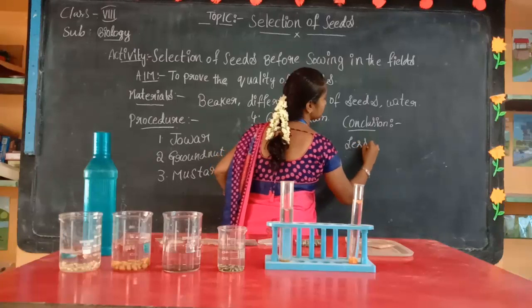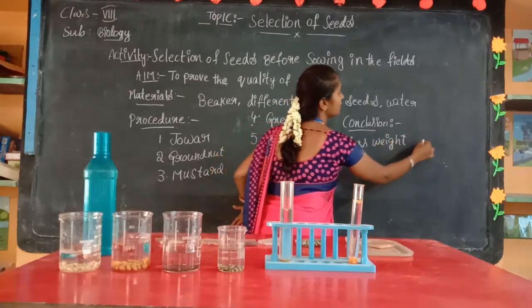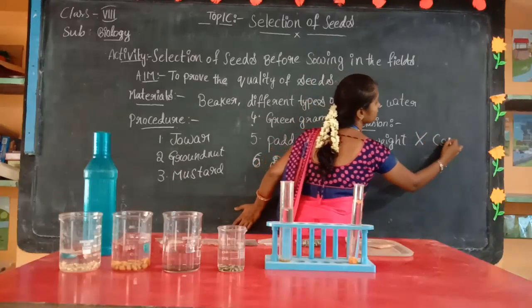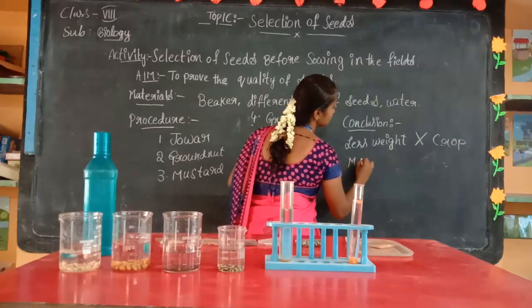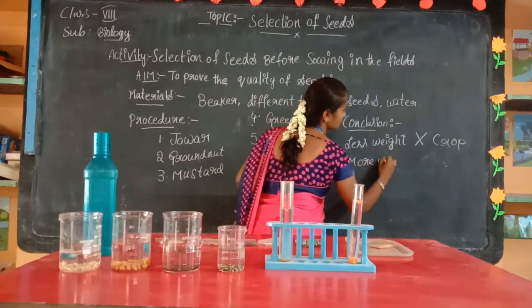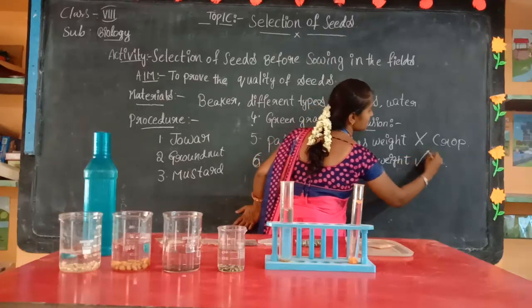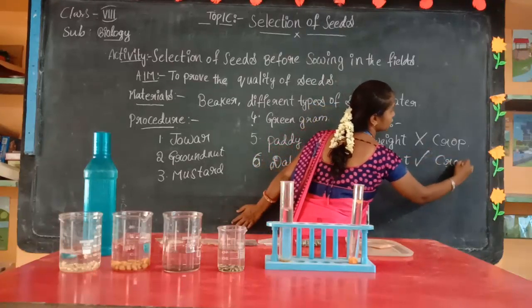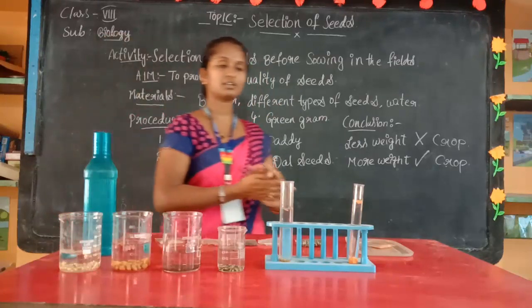Less weight seeds are not useful for the crop, and more weight seeds are good for the crop. Yes, more weight seeds are good for the crop.